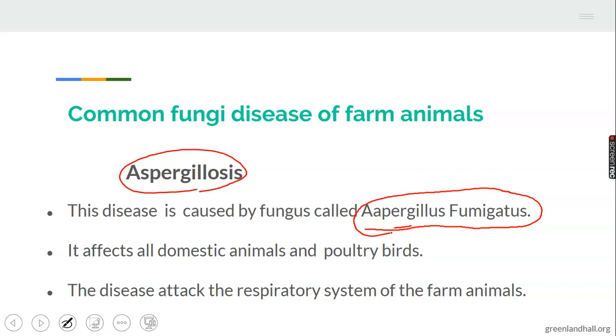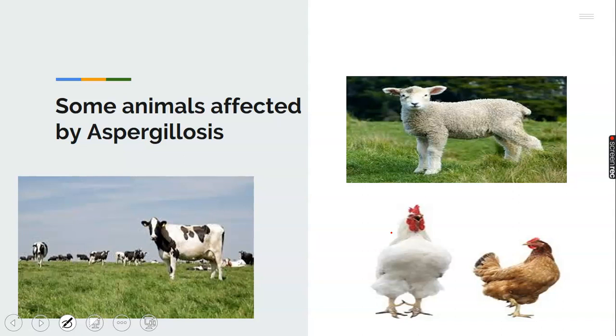I believe we can still remember or give examples of domestic animals. These are animals that are reared or domesticated at home, like cattle, goat, sheep, pig, and others. And poultry birds: at least you can give examples of poultry birds. We have fowl, turkey, and so on. These are the animals affected. Some of the animals infected by aspergillosis are cattle, sheep, fowl, and poultry birds generally.